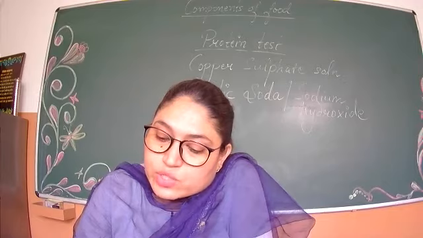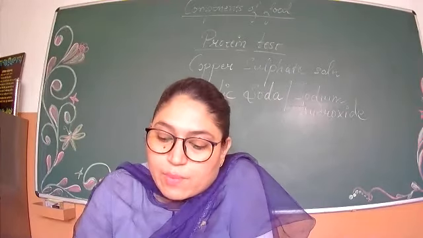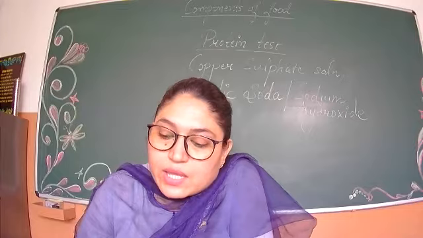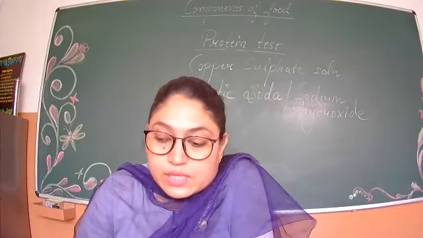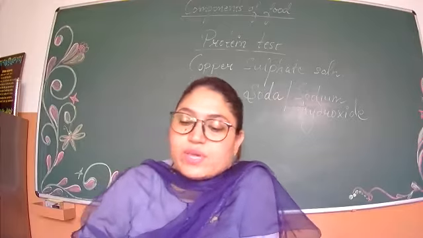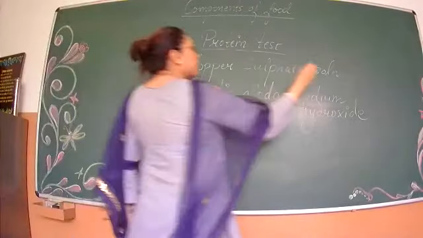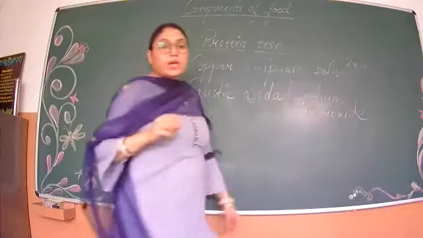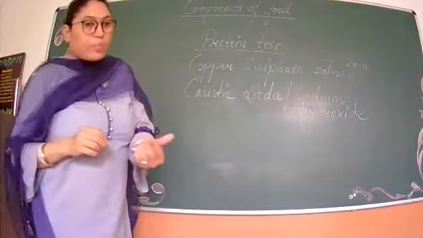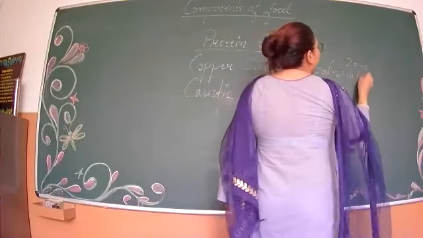Copper sulfate solution can be prepared by dissolving 2 gram of copper sulfate in 100 ml of water. Clear? So this is how I have made copper sulfate. I have taken 2 grams and mixed it in 100 ml of water.